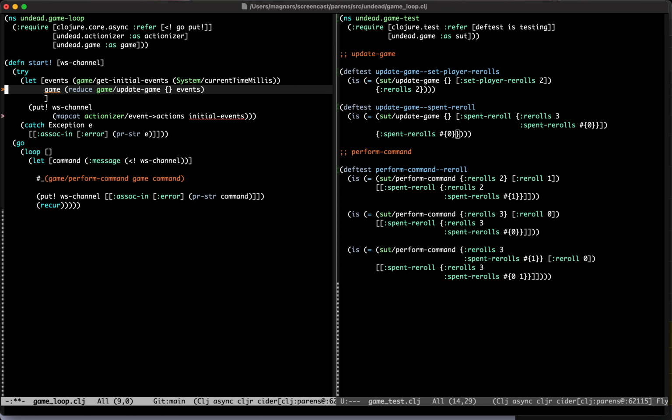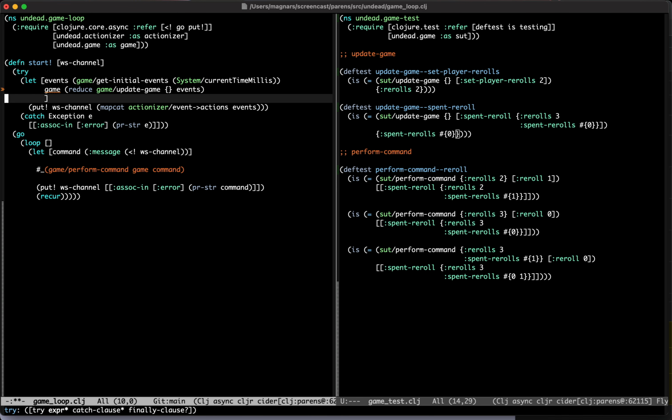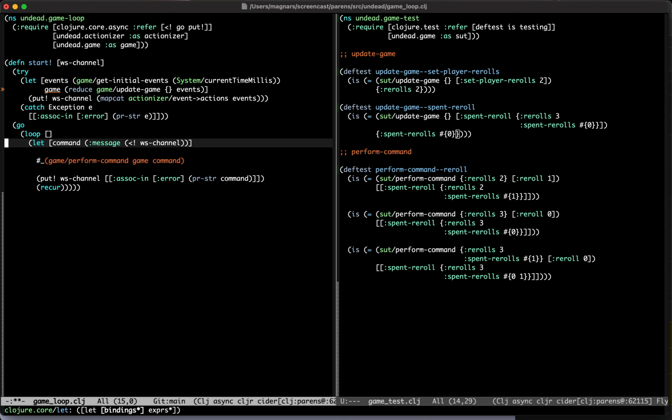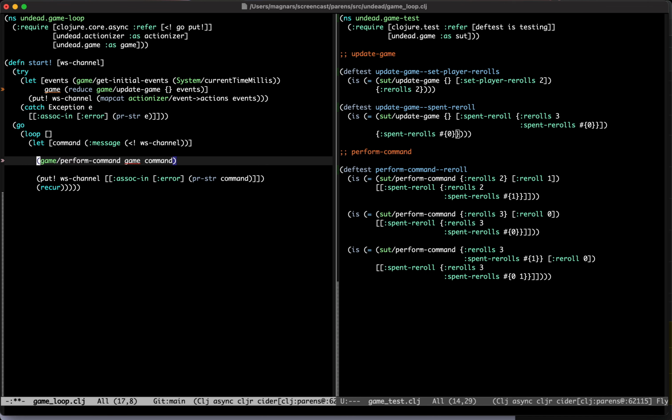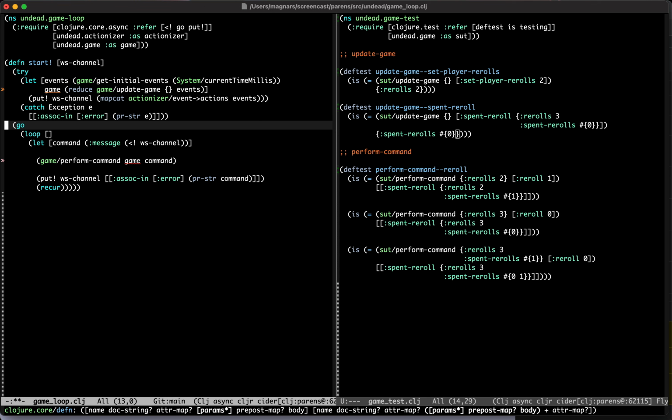We have a game, and we can put our events onto the channel. And once that is done, we can receive and perform the command. Yeah, this is starting to look like something. Yeah, but the nesting of the code is not on point because we need this game to be available. So we need to just put everything inside the try catch. It doesn't really help us though.